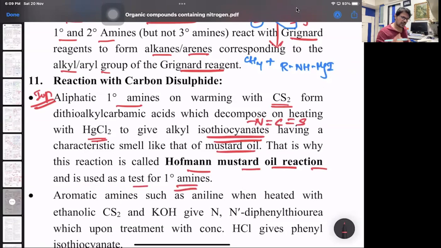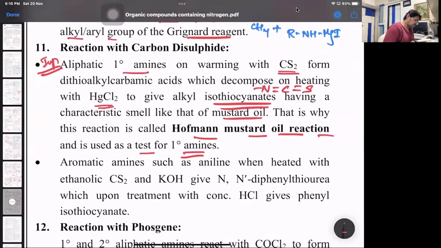I'm giving the reaction. Please write it down so that you know what this reaction is exactly. Hoffman's mustard oil reaction will be, suppose I take an amine, nothing but ethylamine, C2H5NH2, and this reacts with carbon disulfide in presence of HgCl2, that's mercury chloride.